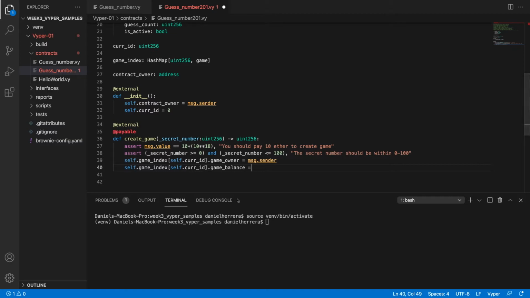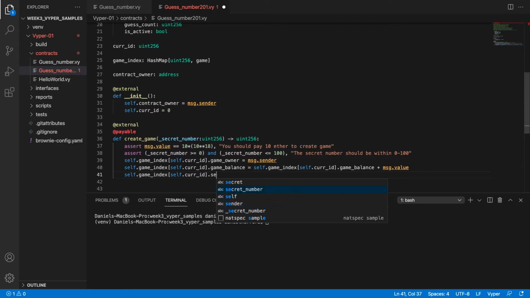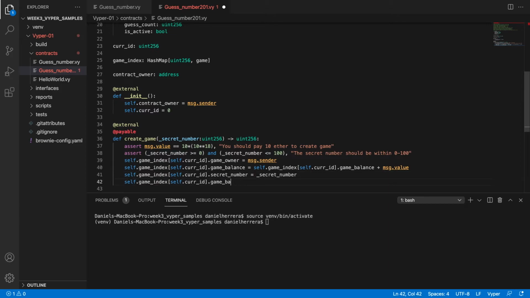It's equal to itself, just for convention and for readability we're going to have this one here, plus message value, and that will start the balance. Then we also need to have the secret number, and the secret number should be equal to the secret number that is being submitted, so we just keep it like this. Then after initializing the secret number, we are going to initialize the guest count, and that guest count is going to be equal to 0.